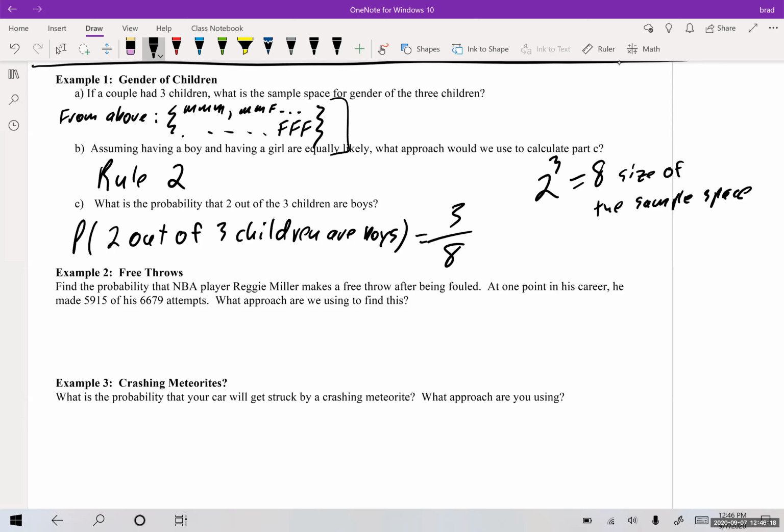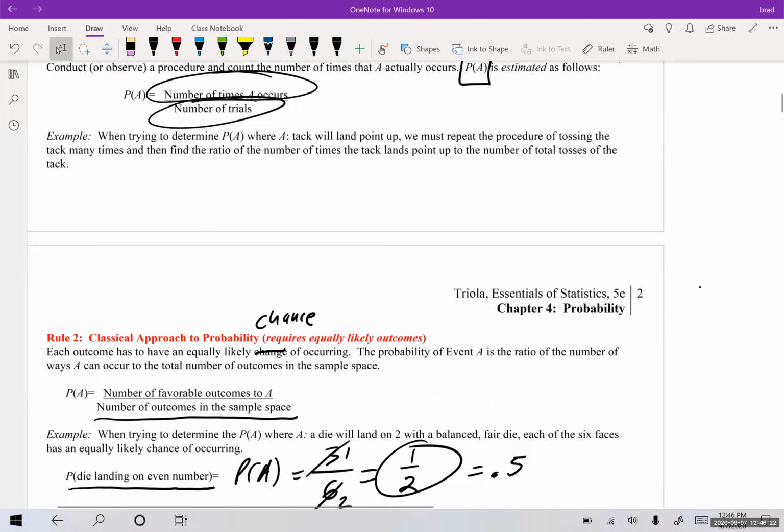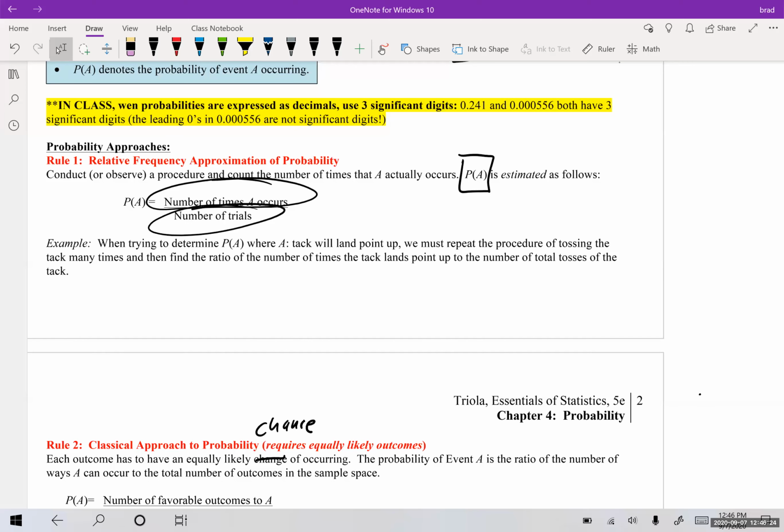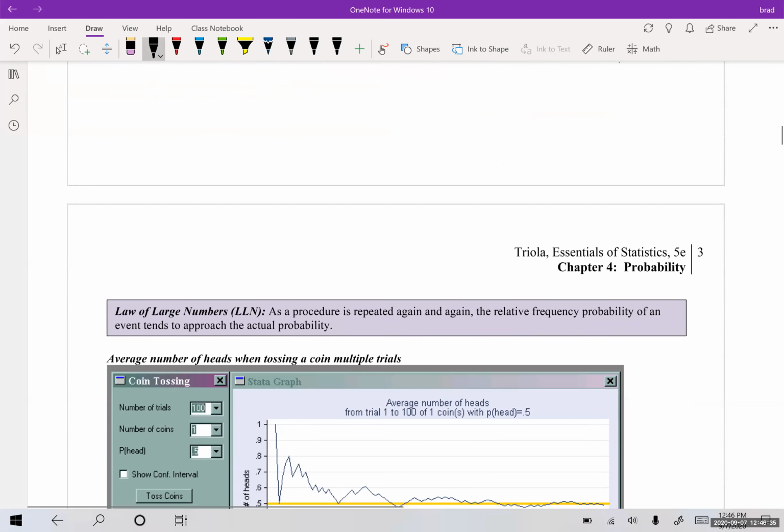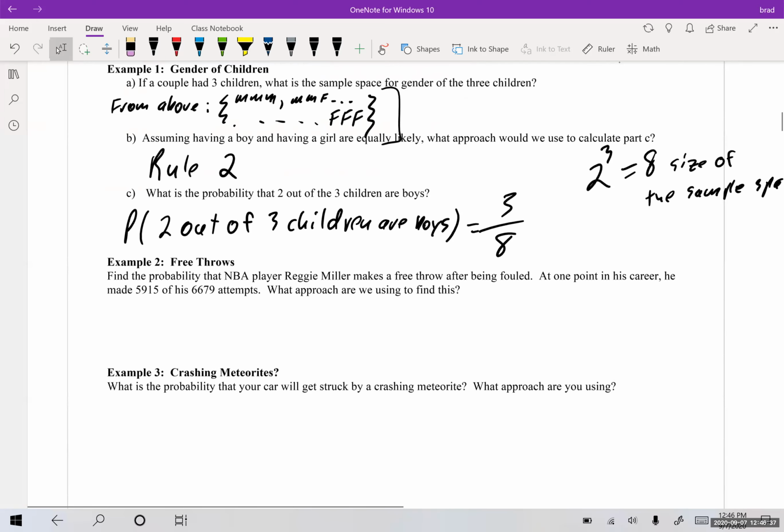What approach are we using for this particular one? So let's see here. Rule 1 says relative frequency approximation. So number of times event A occurred divided by the number of trials. And then this would estimate as follows. So we're going to try to base it on previous information. We're going to use rule 1, I guess. Yeah, let's use rule 1.